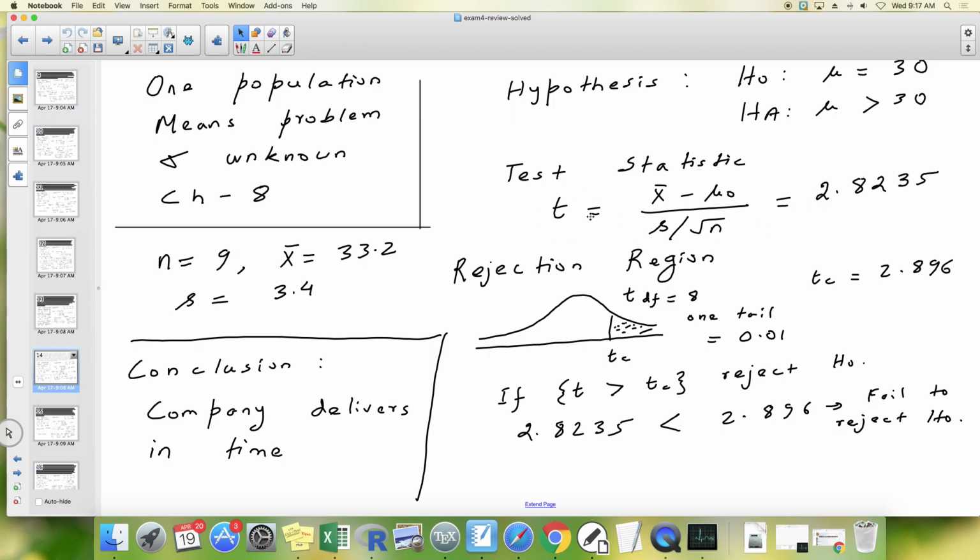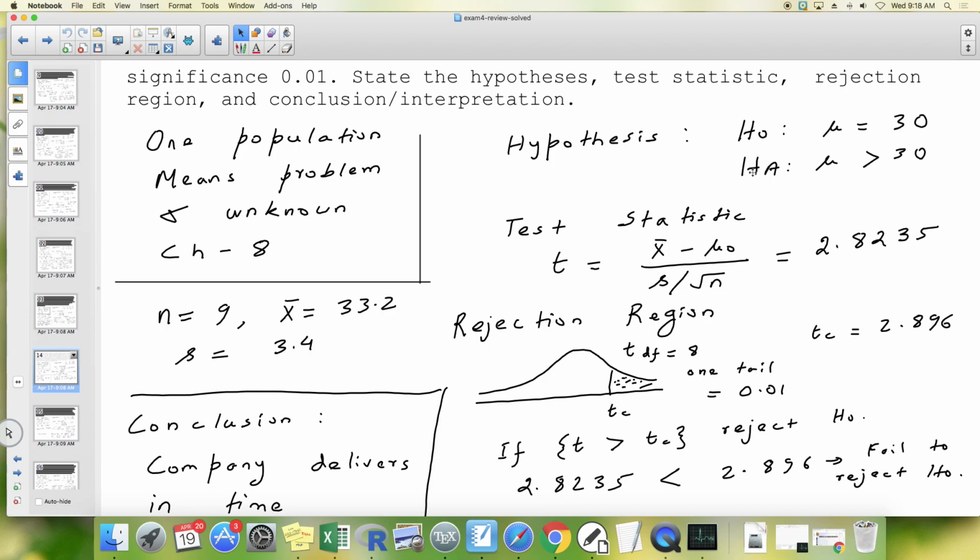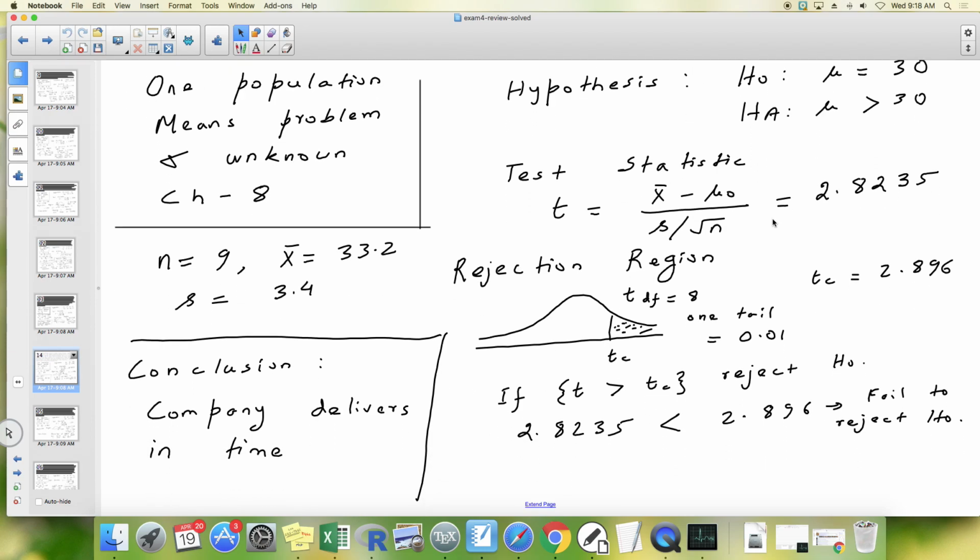So it's a t test. First I shall draw the t curve. Which t curve is it? It is t with degrees of freedom n minus 1. N is 9, so n minus 1 is 8. And it's a right-tailed test. So for a right-tailed test, I'll draw a right tail. There's TC and the area to the right of TC.